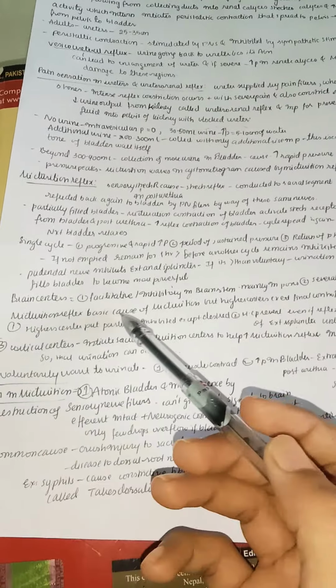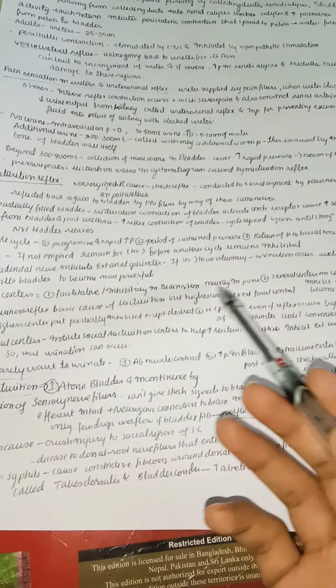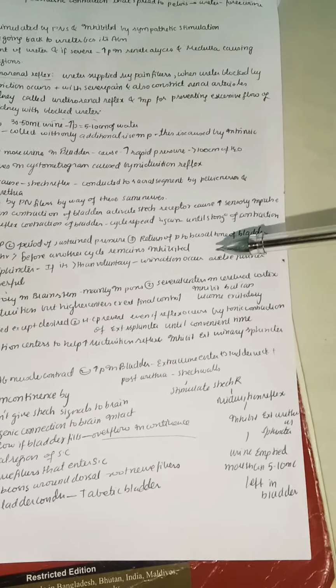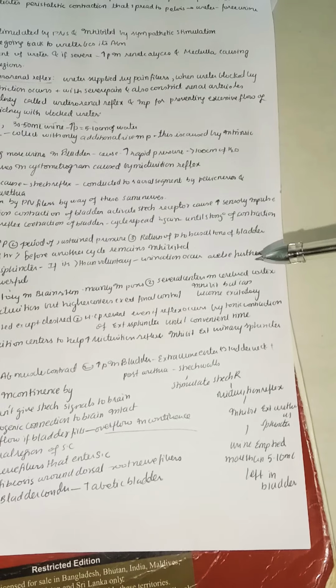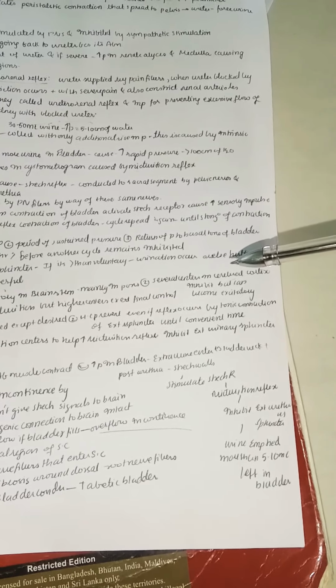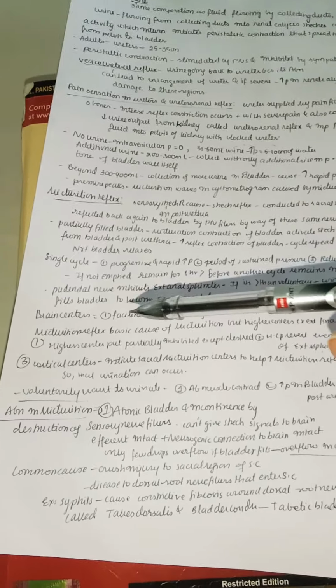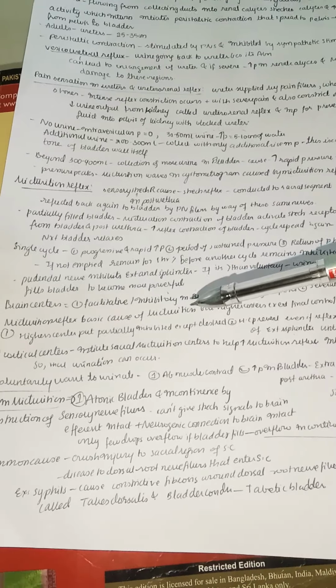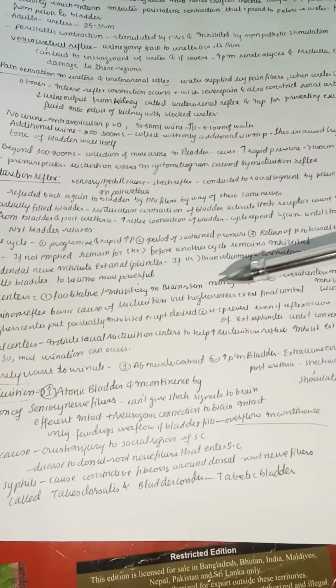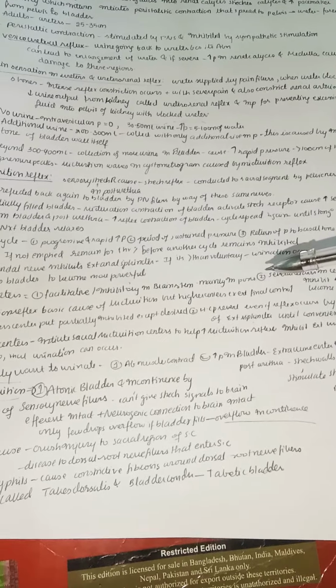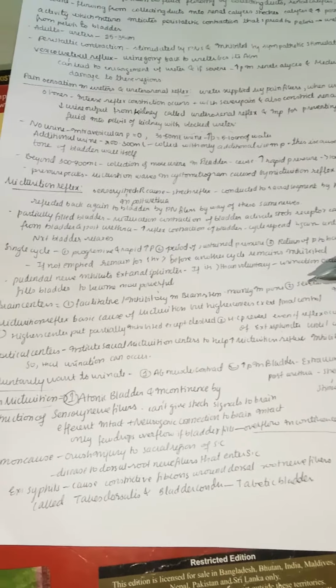The brain centers mainly facilitate or inhibit in the brainstem, mainly in the pons. Several centers are also in the cerebral cortex, which inhibit but can also become excitatory sometimes. The micturition reflex is the basic cause of micturition, but higher centers exert the final control.